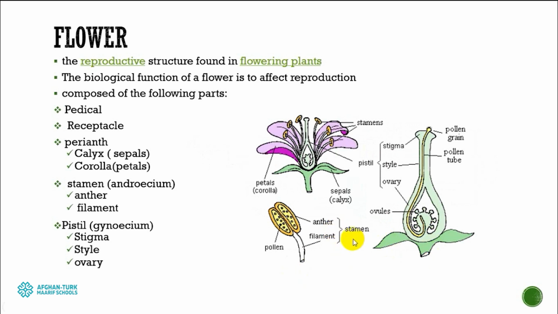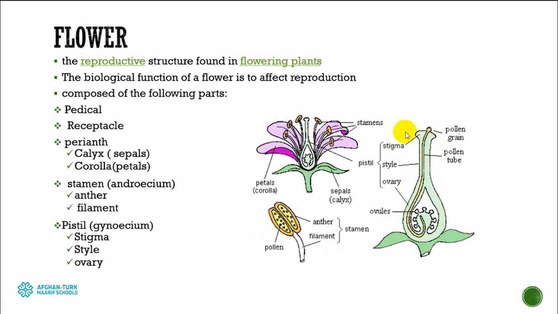So, the stamen is the male reproductive organ, and it is composed of two parts, anther and filament. The anther's function is to make pollen. Pollen is that yellow circular substance that you might notice in the spring season, flying in the air, and sometimes insects carry it from one plant to another plant, which is really important for the reproduction of the plant.